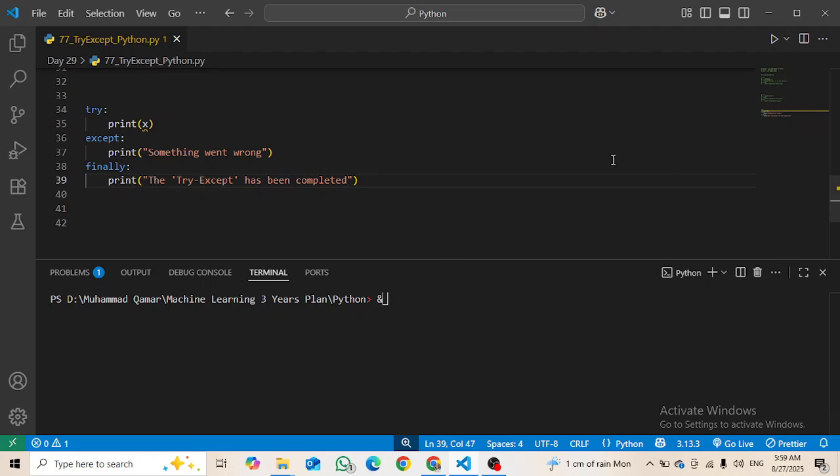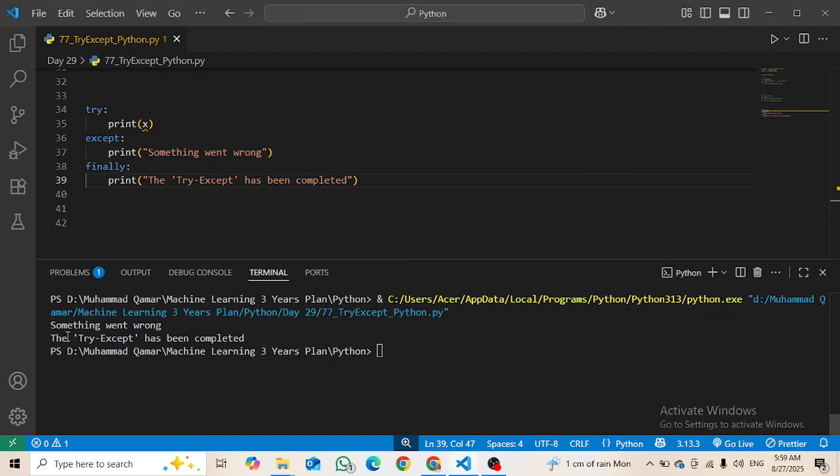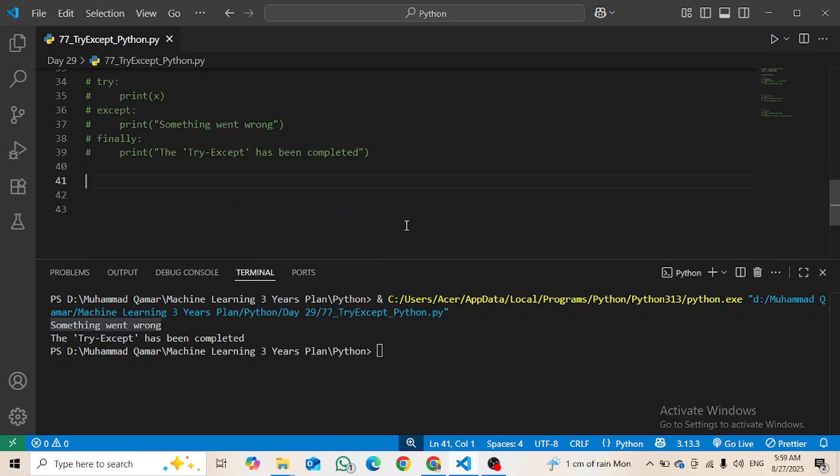Now execute this, and the try except has been completed. You can see that it is printed as there is an error here, but still the finally line is executing. So this is how the finally is working. Okay, hope you got the point.